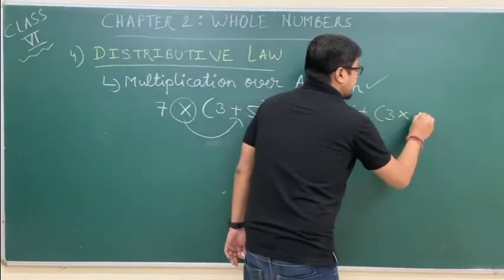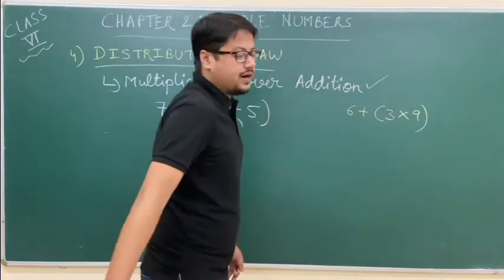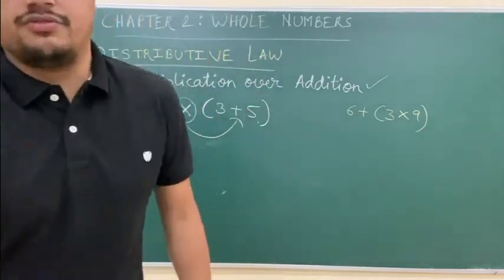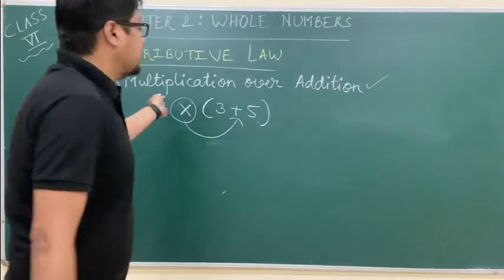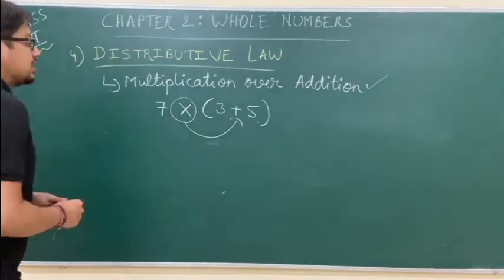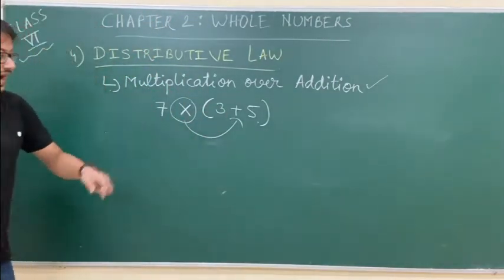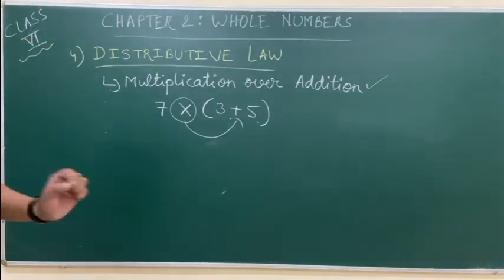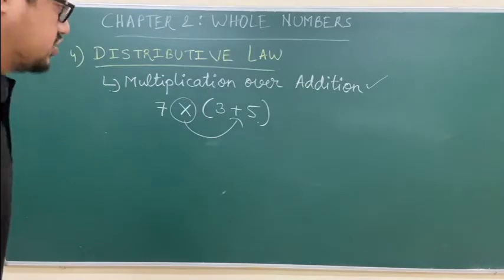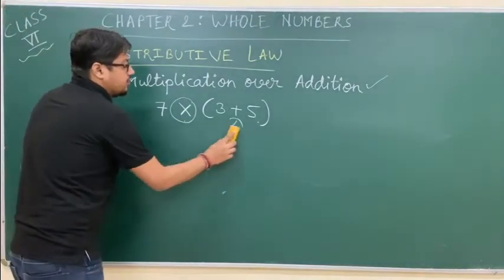But that is a part of 7th standard, so you need not get confused with the same. So, what is the meaning of multiplication over addition? Multiplication will be outside the bracket, addition will be inside the bracket. Now let us have a look how to solve such kind of questions using distributive law.